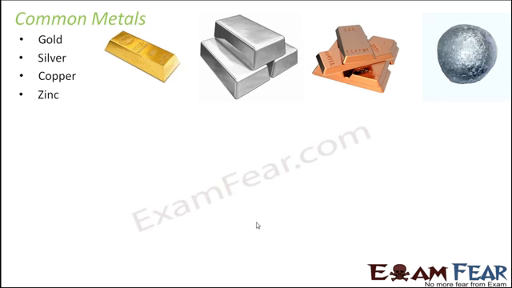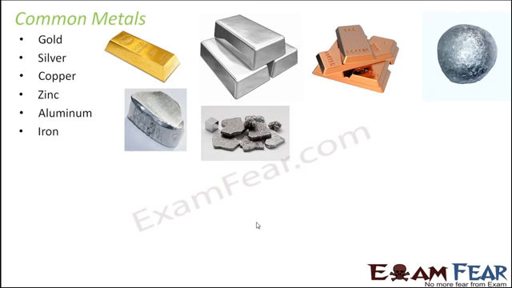Copper, zinc. This slide is basically to make you acquainted with the look of each of these metals. If you look at gold, the color is very shiny and yellowish. Silver is grayish, but again it has a lot of shine.